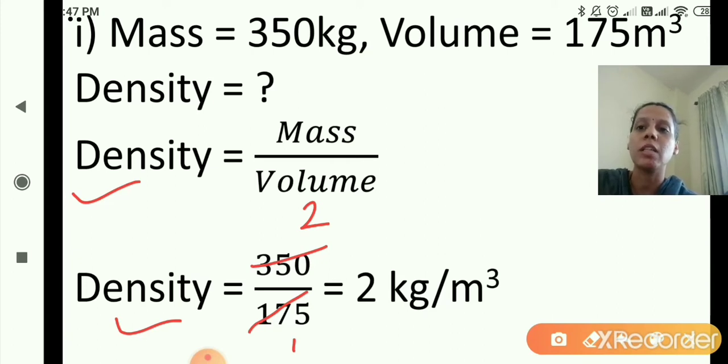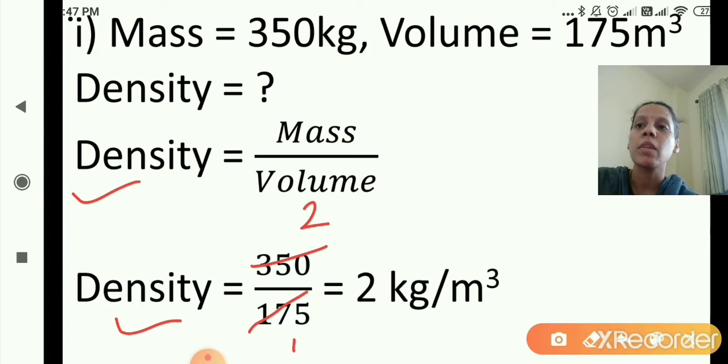What is the density? 2 kilogram per meter cube. You will write down the unit also without fail. What is the unit for density? That is kilogram per meter cube. So the answer is, the density is equal to 2 kilogram per meter cube. I hope you are clear with the first answer.